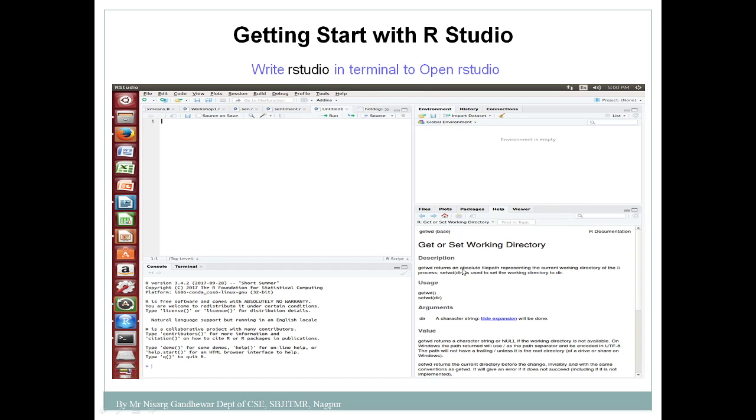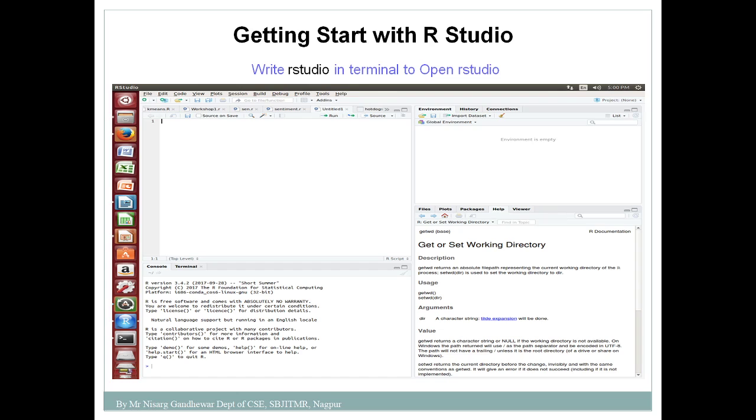And then this one is the help section. Here you can see what packages are available. Here you can see what plots are available. In Help, suppose you don't know about a particular command, you just type the command name, and you will get the description. For example, getwd and setwd, get or set working directory. So this is the help section where you will get a description about a particular command.